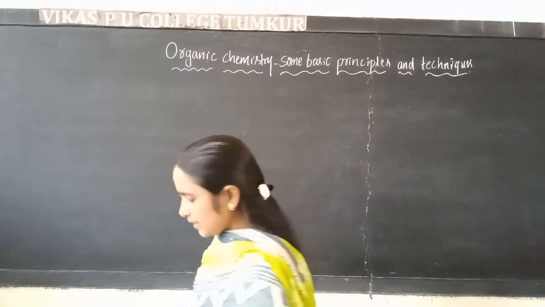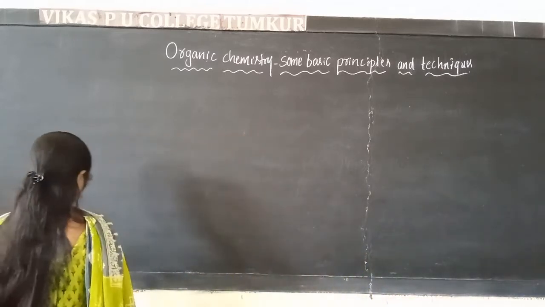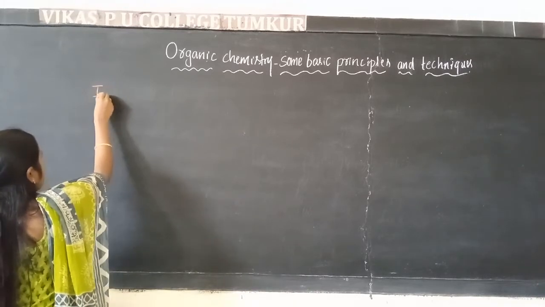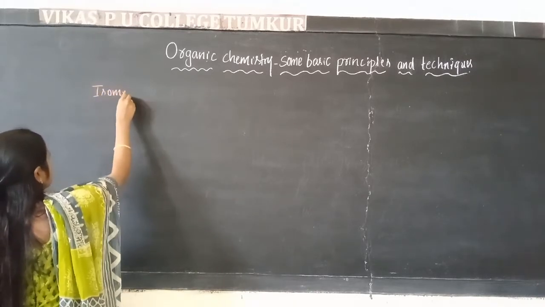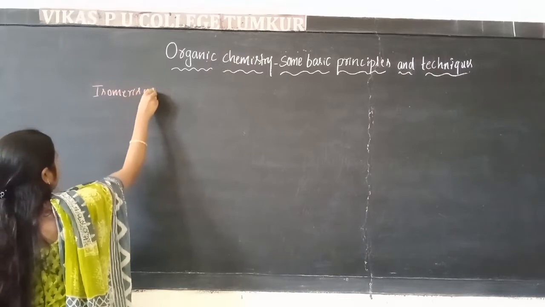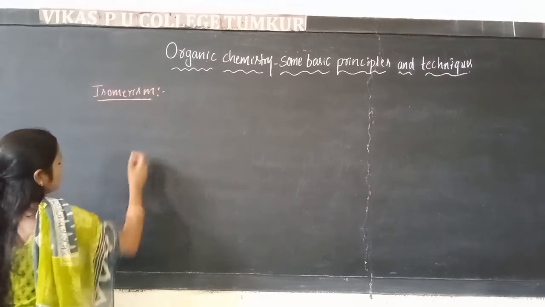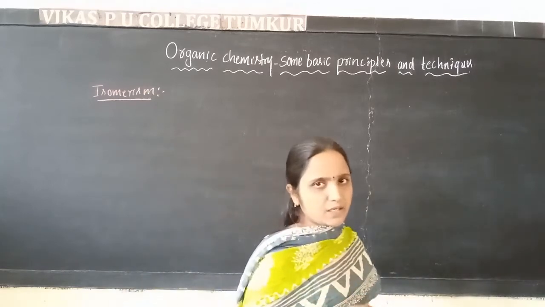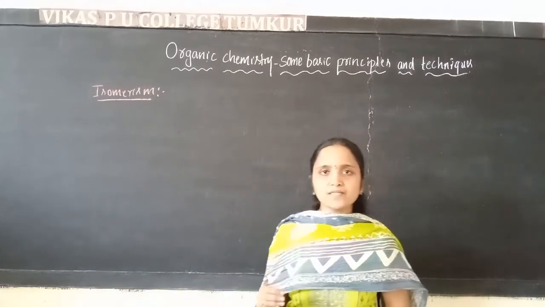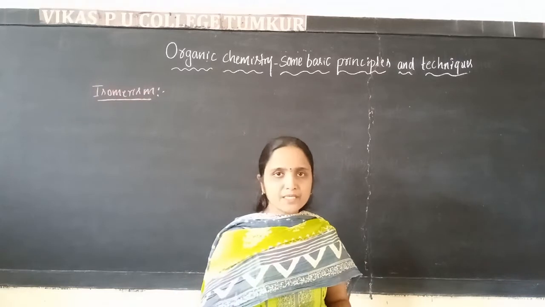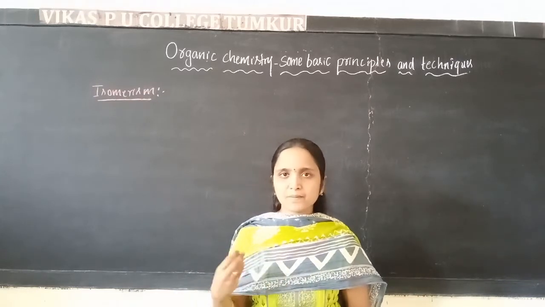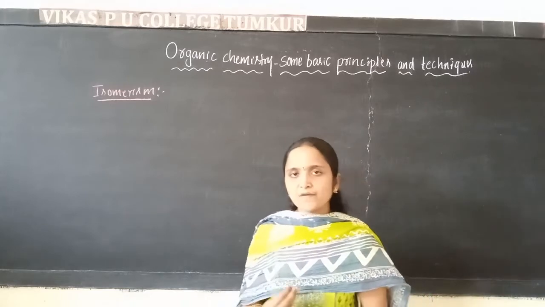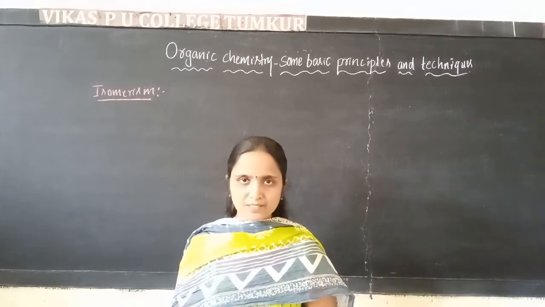You have already learned the definition of isomerism in the lower classes itself. Isomerism means two or more compounds having the same molecular formula but differing in their physical and chemical properties. These are called isomers. The phenomenon is called isomerism.